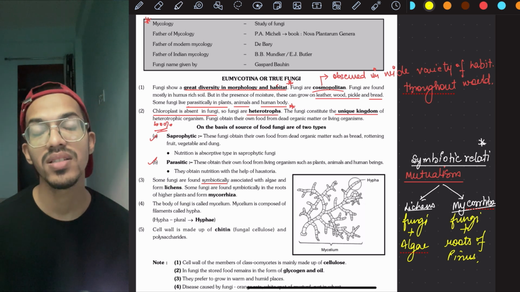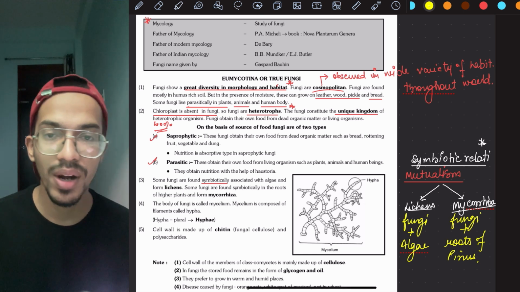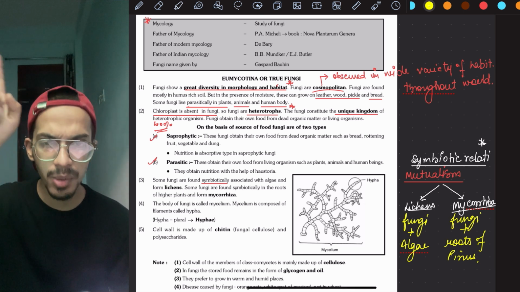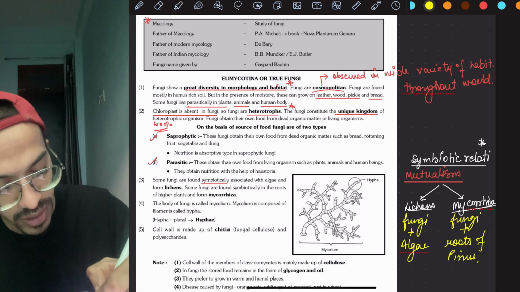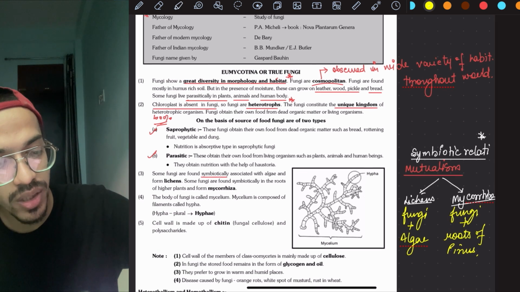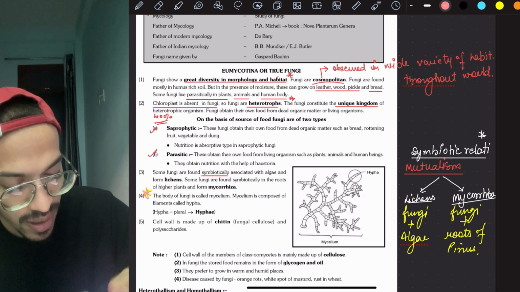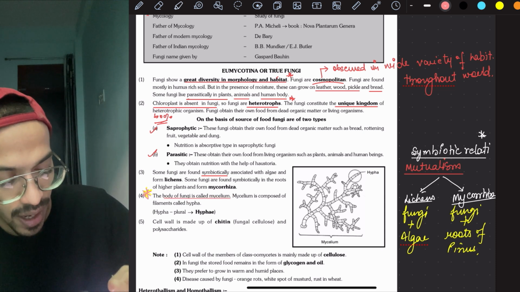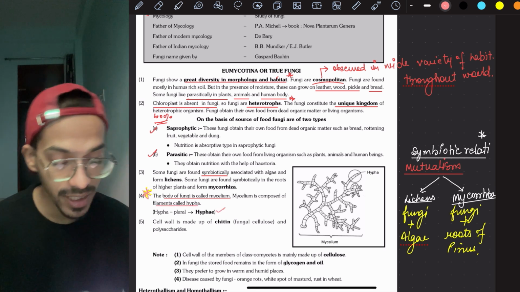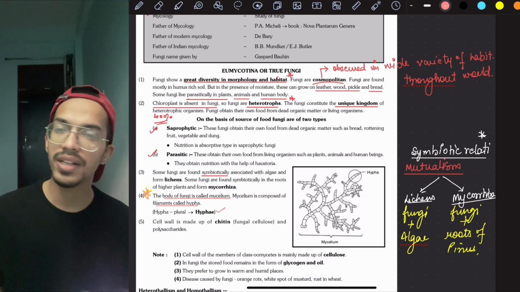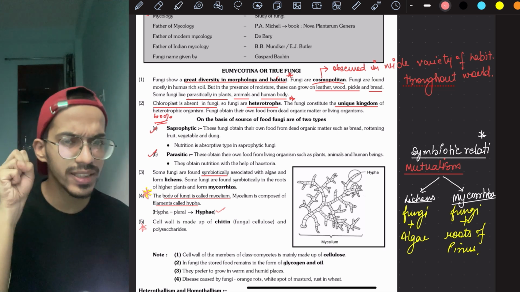Now the body of fungus is called mycelium. Our whole body is called a body, but their body is called mycelium, and individually it is made up of thread-like structures called hypha. Single hypha, multiple hyphae. This is an important one: the body of fungus is called mycelium, each filament is called hypha, and hyphae is the plural. Now the cell wall is made up of chitin. This is very important for you to remember. Chitin is what we call fungal cellulose, and polysaccharides are also present. We learn about these terms in biomolecules.